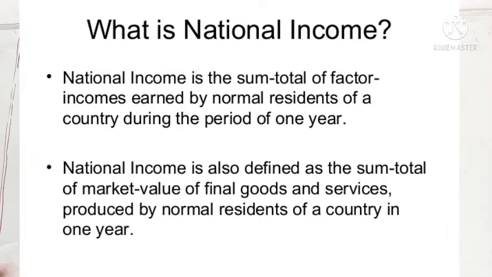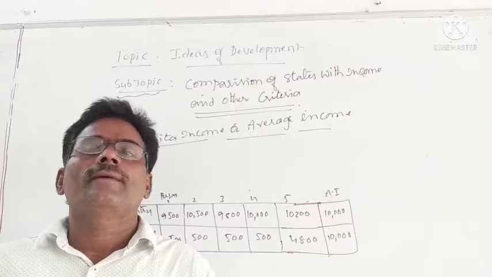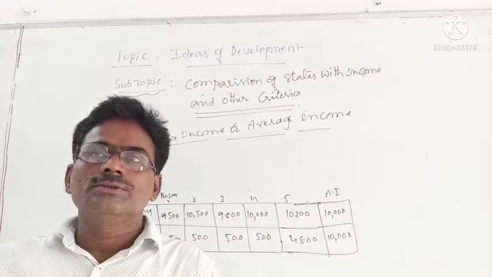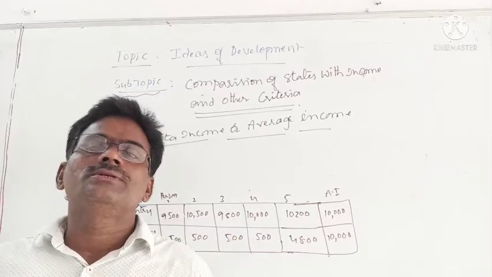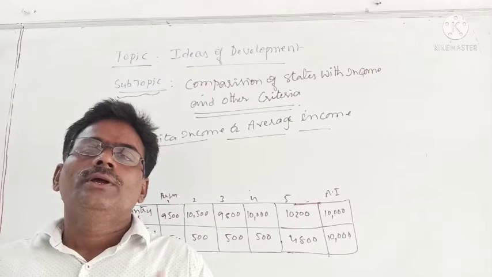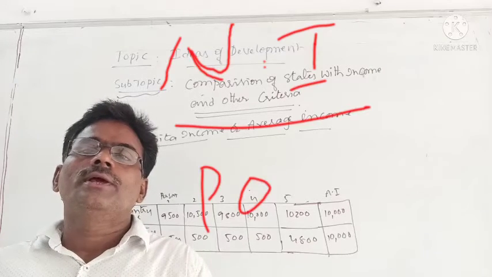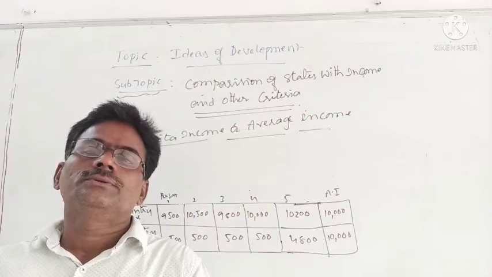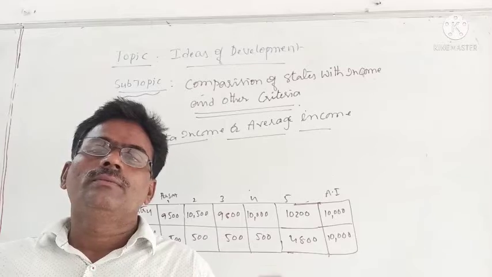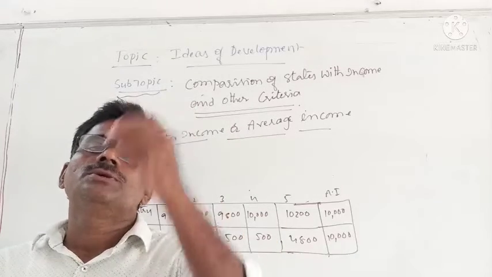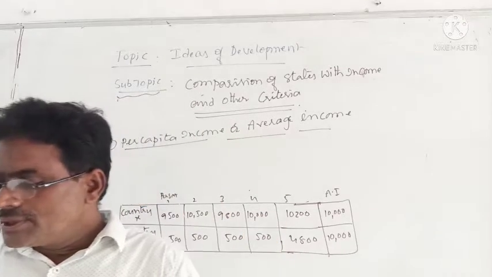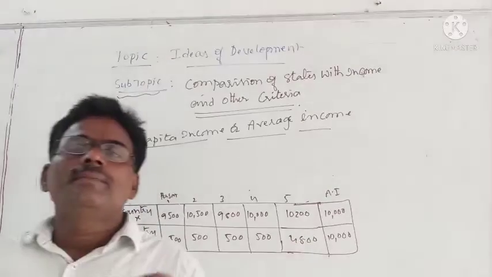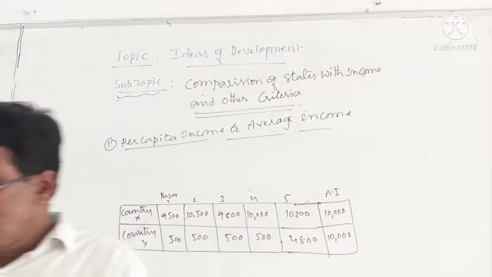Sometimes you face a question: why should we take per capita income as an important criterion? Because it shows the real standard of life of people. When per capita income increases, people's purchasing power will increase. So when per capita income increases, automatically their position also increases. It represents the total income of the country, how it is divided among the people.